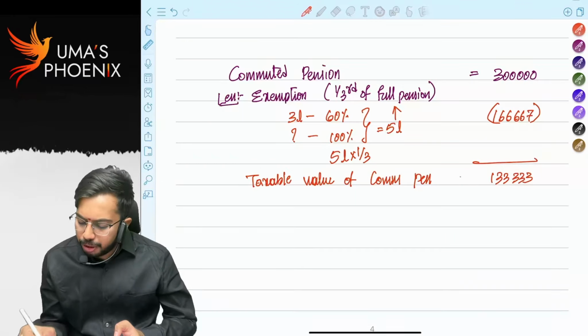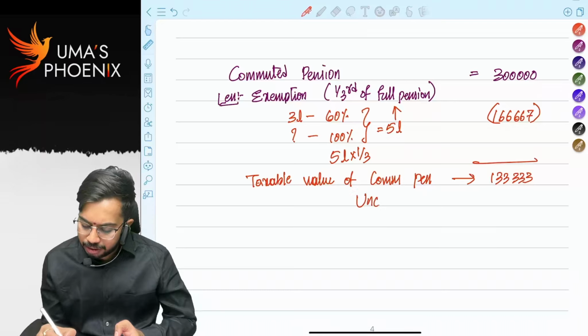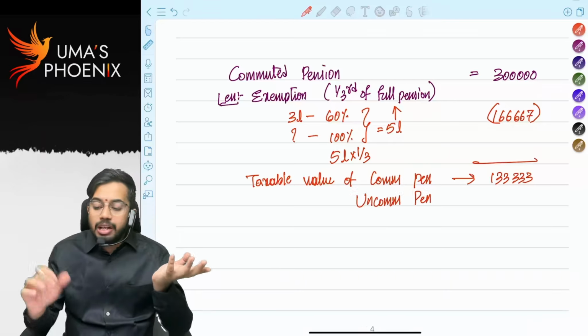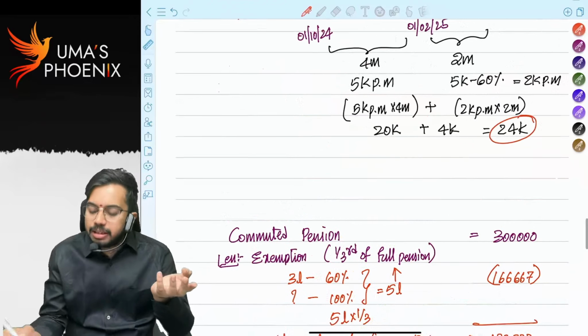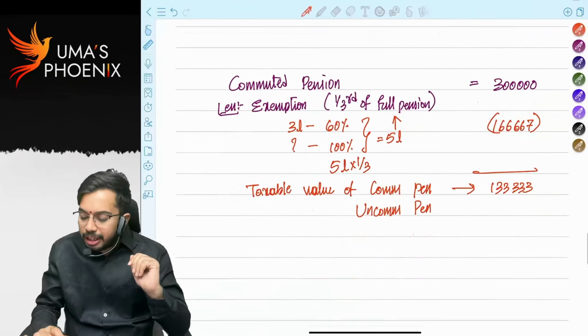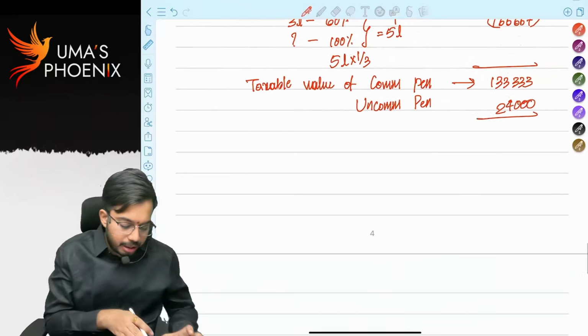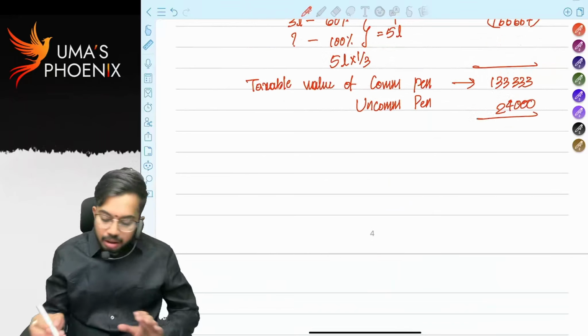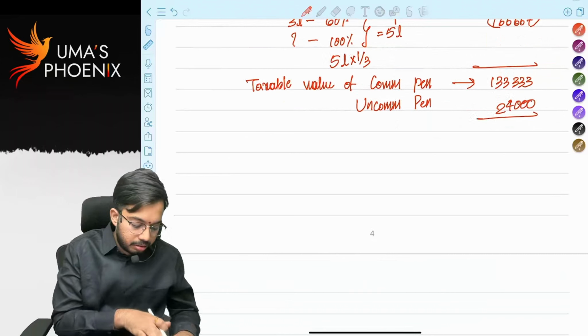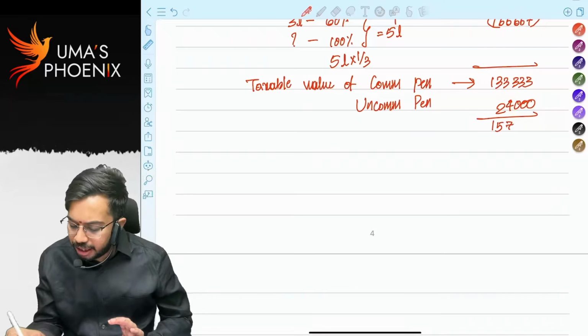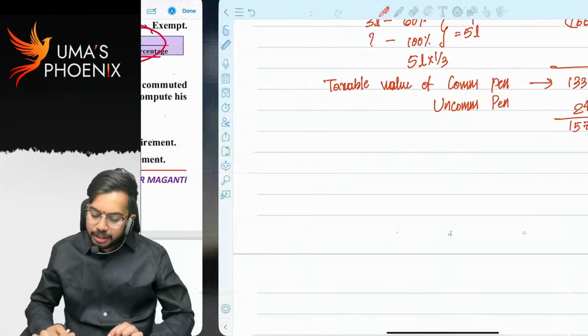So commuted pension is 1,33,333. Uncommuted pension is taxable for all, right? For government employee it is taxable. Even for private employee also it is taxable. So 1,33,333 plus 24,000. How much? 1,57,333 is taxable pension.